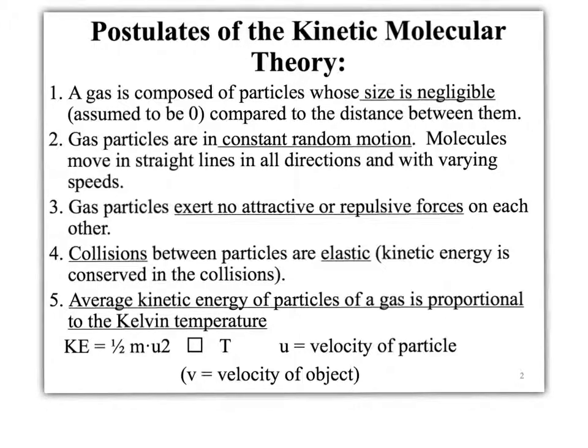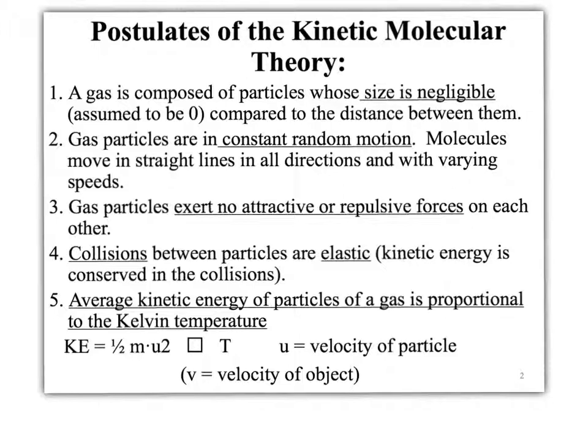The fourth postulate, the collisions between the particles are elastic. So when these particles collide, the kinetic energy is conserved. The last postulate says the average kinetic energy of particles of a gas is proportional to the Kelvin temperature. Now we know the kinetic energy is equal to 1/2 mv squared, where v is the velocity of an object.